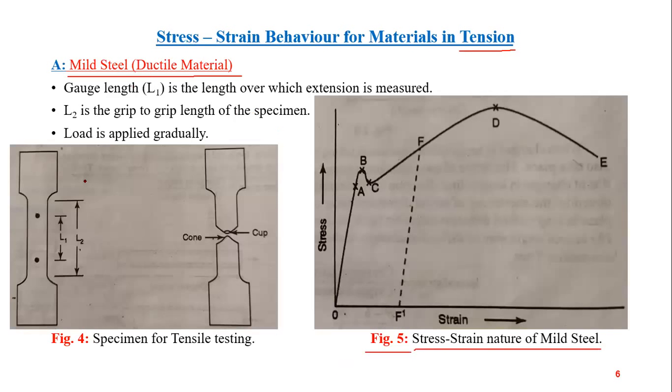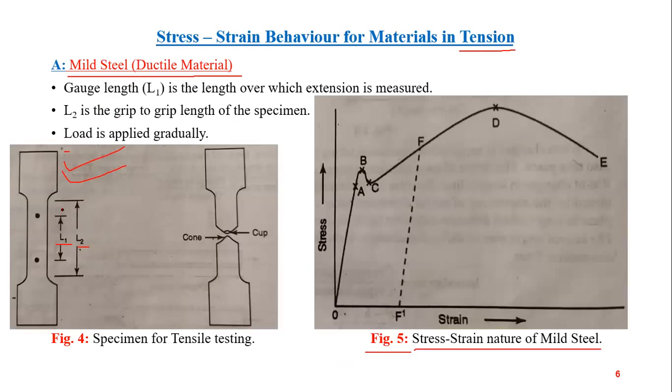Okay, this is the standard shape of a tensile testing specimen. This is the standard shape. If you are willing to perform a tensile test, then the shape of the specimen is to be like this.